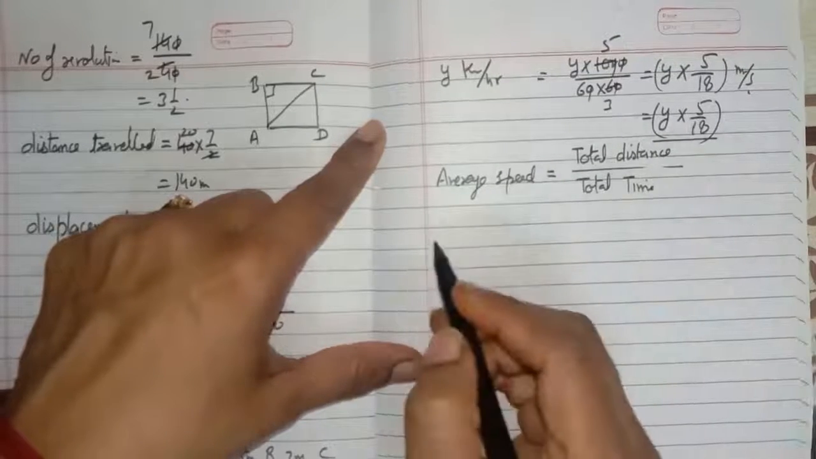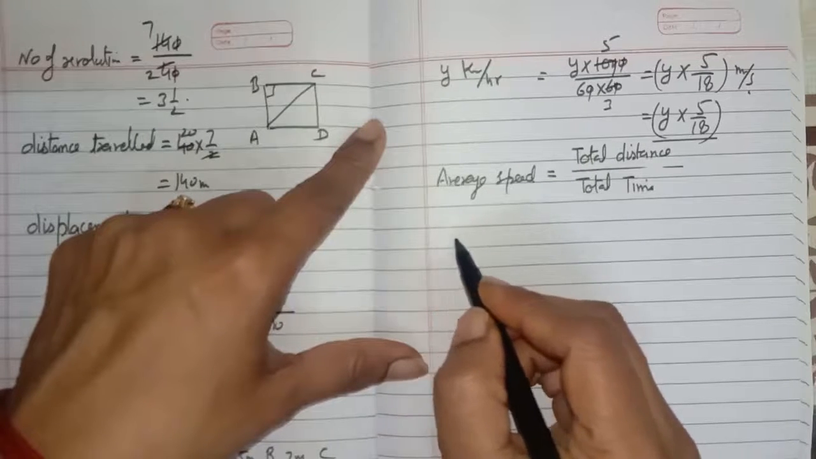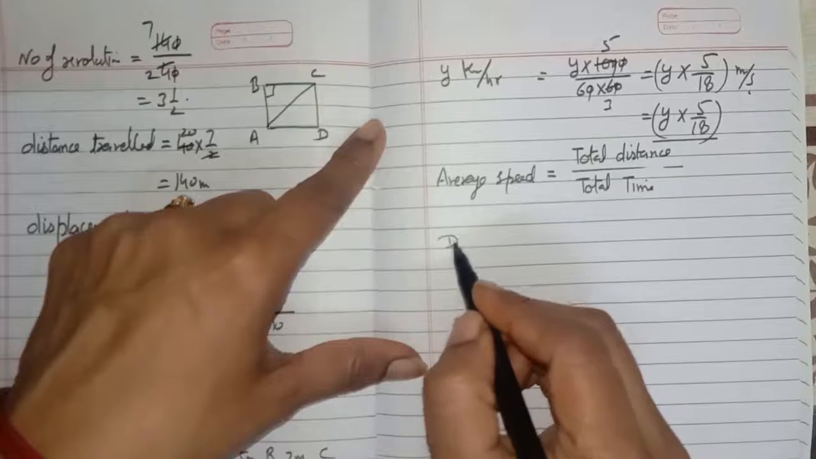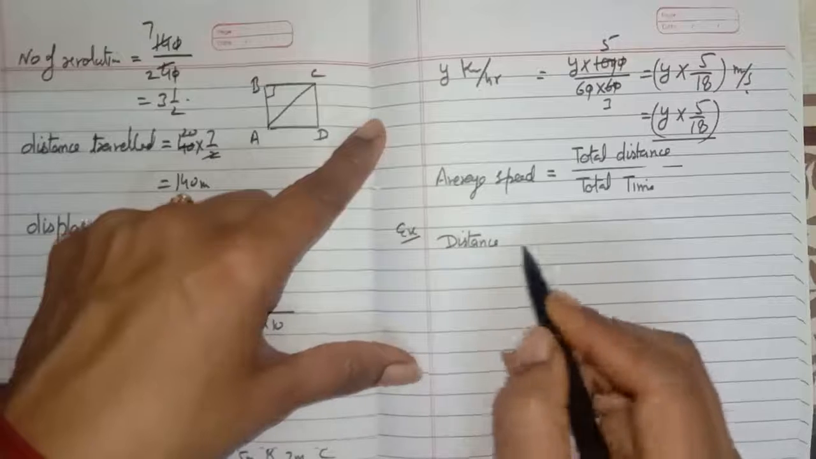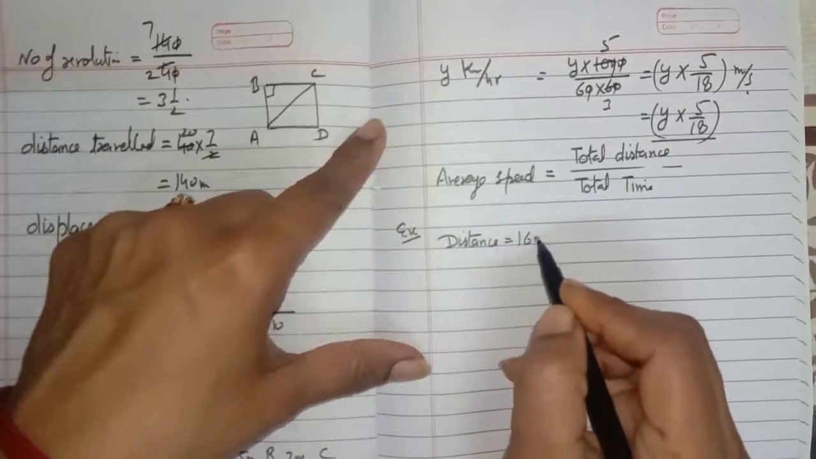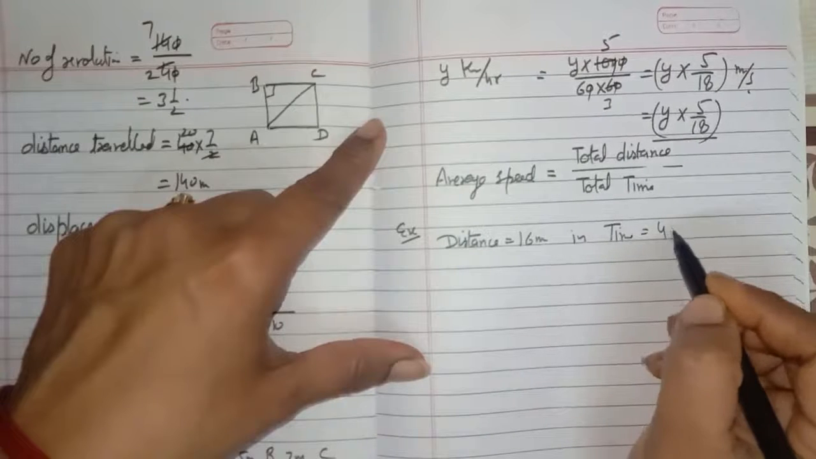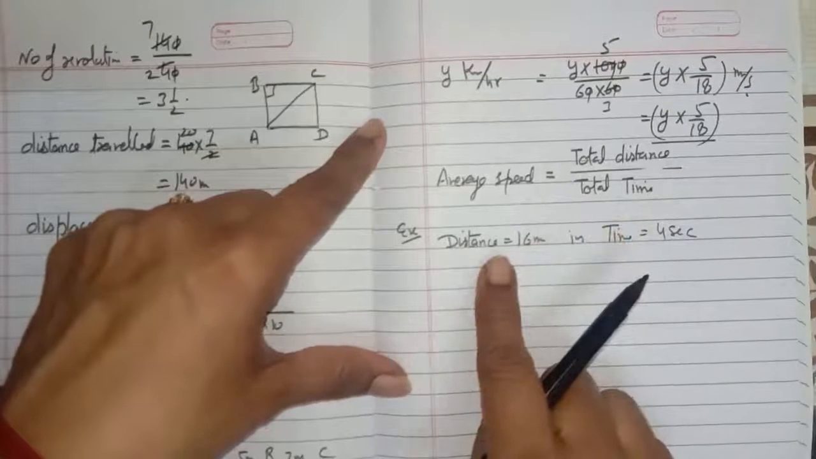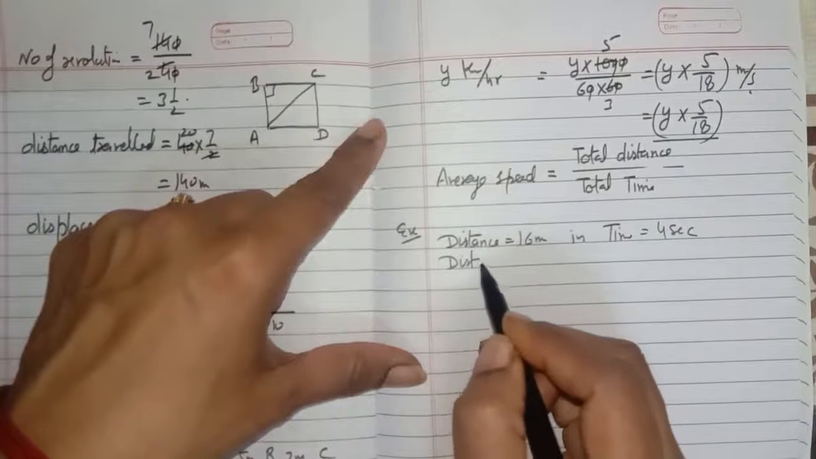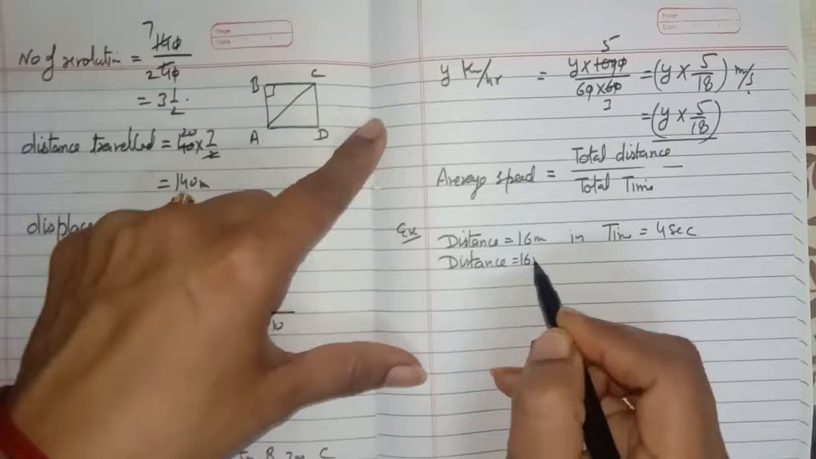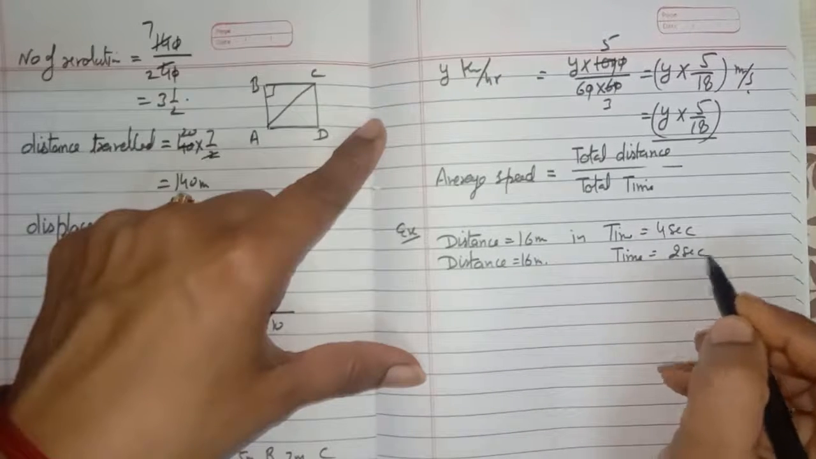For example, this is also an example from the NCERT book. Example 8.1. An object travels 16 meter. This is the distance traveled by the body, which is 16 meter, in 4 seconds. The time taken by the moving body is 4 seconds to travel the distance of 16 meter. And then another 16 meter in 2 seconds. Now again the distance traveled by the body is 16 meter and the time taken to cover the distance is 2 seconds.